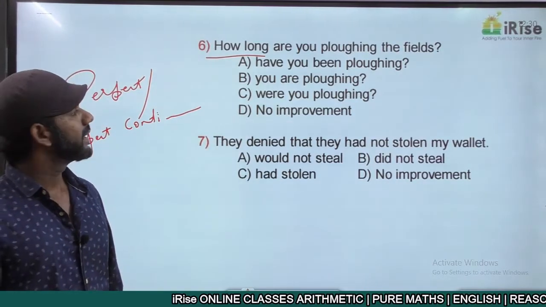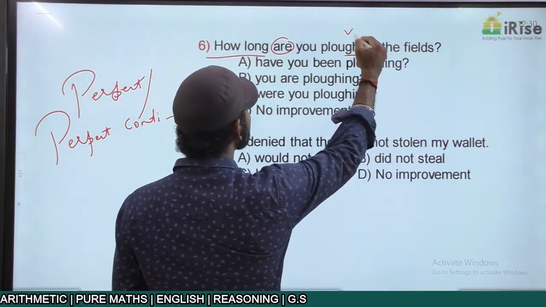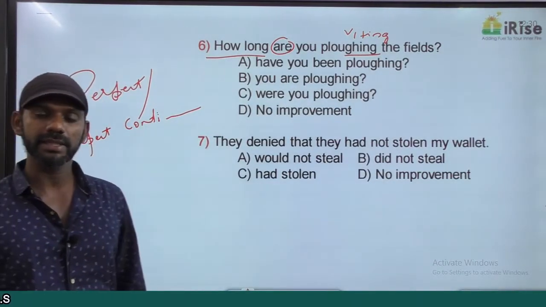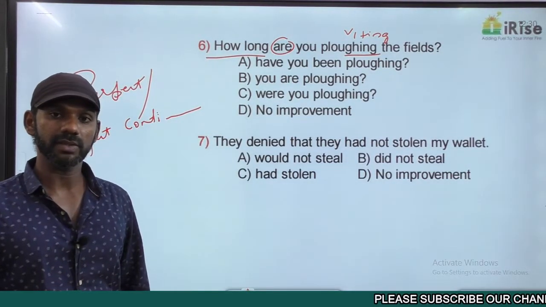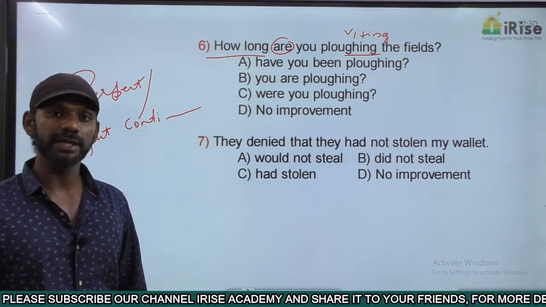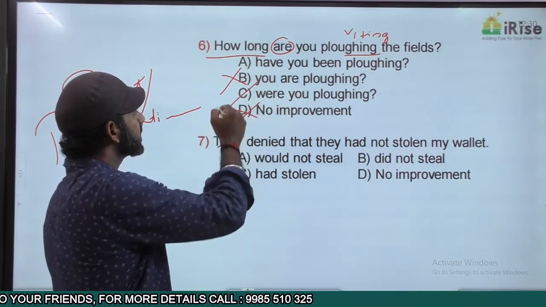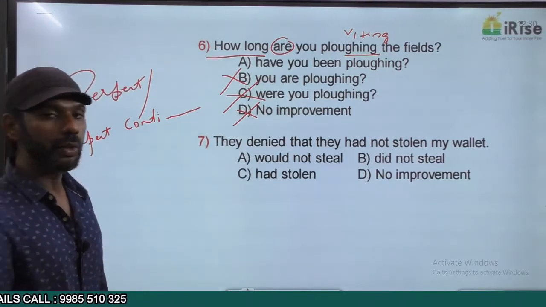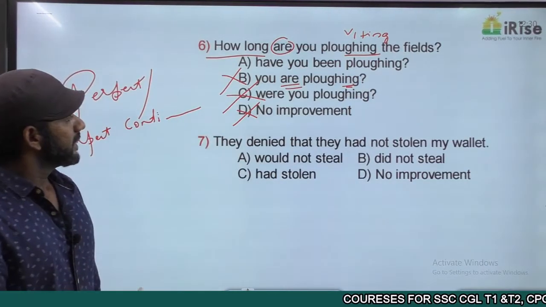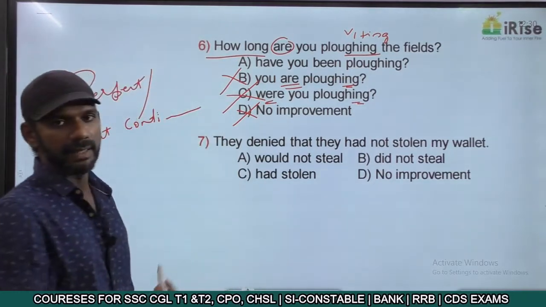Come to the given statement. How long are you plowing? Are you plowing is R plus V1 plus ing. R plus V1 plus ing is present continuous tense. Duration cannot appear in present continuous. One more reason: in a continuous sentence, present, past and future, a point of time or period of time cannot be mentioned. Based on that, D is eliminated, B is eliminated, C is eliminated. How long you are plowing is R plus V1 plus ing, present continuous, eliminated. C says, were you plowing, were plus V1 plus ing, past continuous, eliminated.